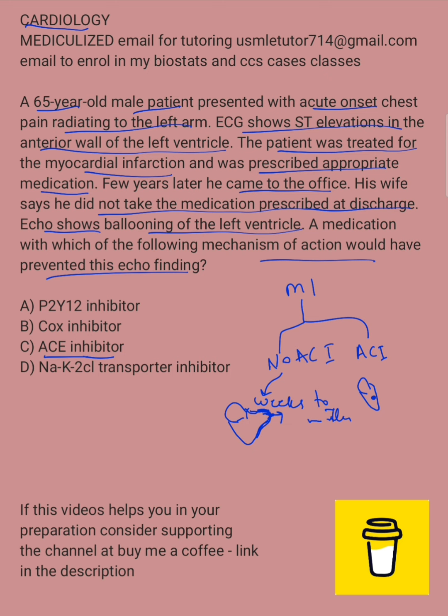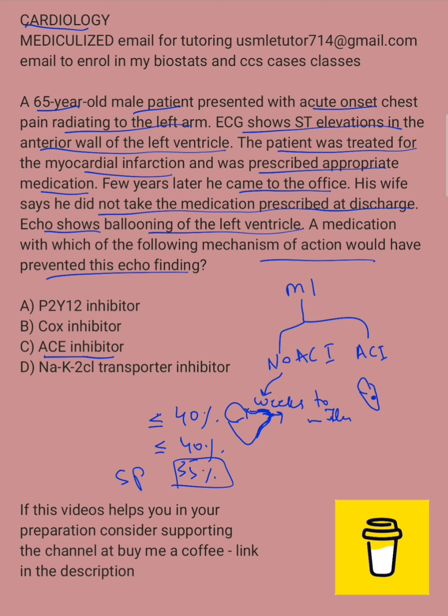So important information. Remember, if someone has any myocardial infarction, you should start ACE inhibitor. If the ejection fraction is less than 40%, you should start ACE inhibitor. If the ejection fraction is less than 40%, you should also start spironolactone. Some books say if it is less than 35%, then you should start spironolactone. SGLT2 inhibitors can also help. Carvedilol, metoprolol, and cardioselective beta blockers can also help with preventing this remodeling and decreasing mortality.